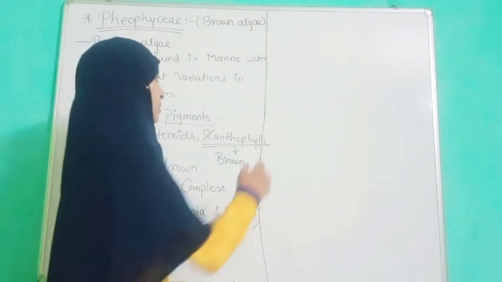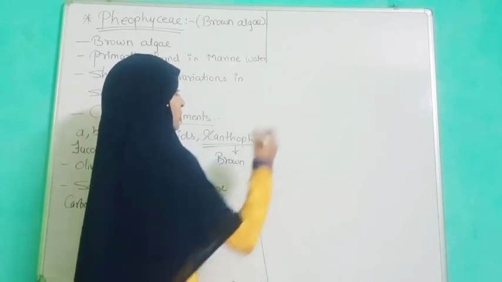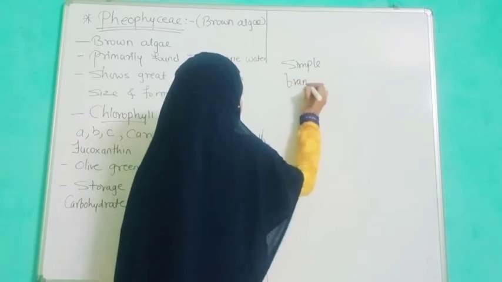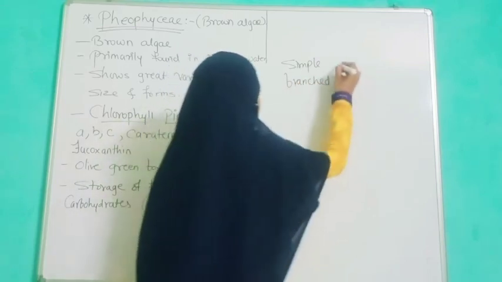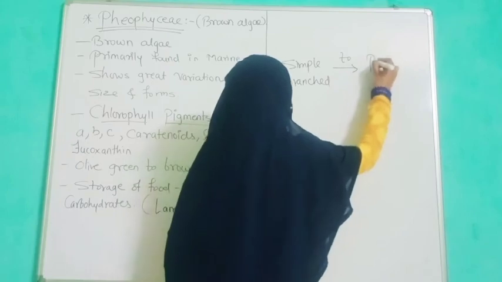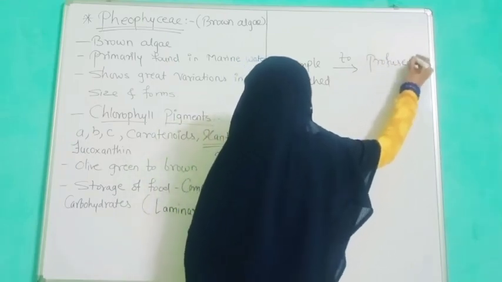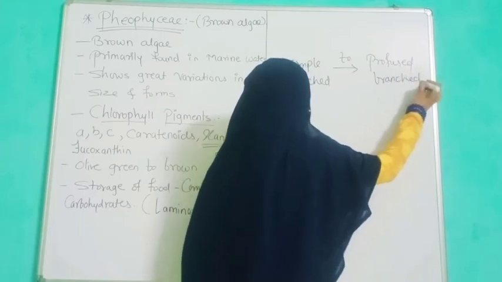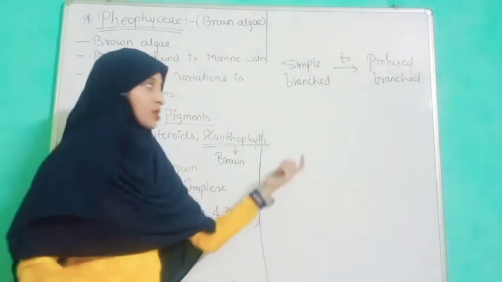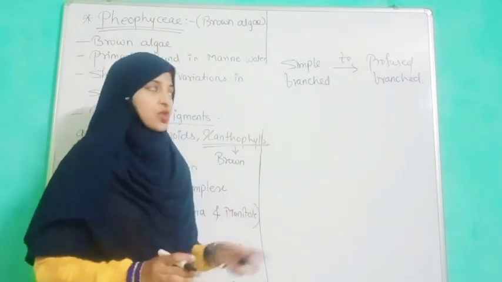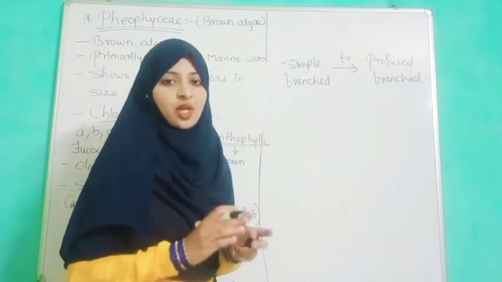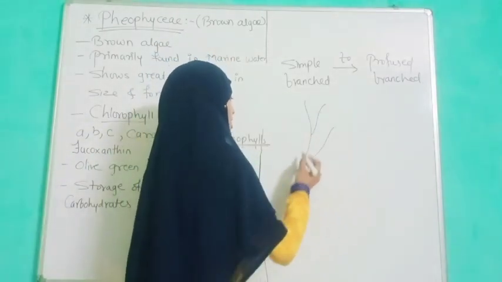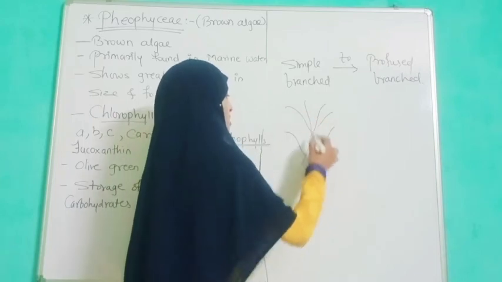Simple branched to profusely branched. A simple branch is a filamentous structure, and a profuse branch is a complex filamentous structure. If we discuss a simple branch, we can see the structure in this manner.